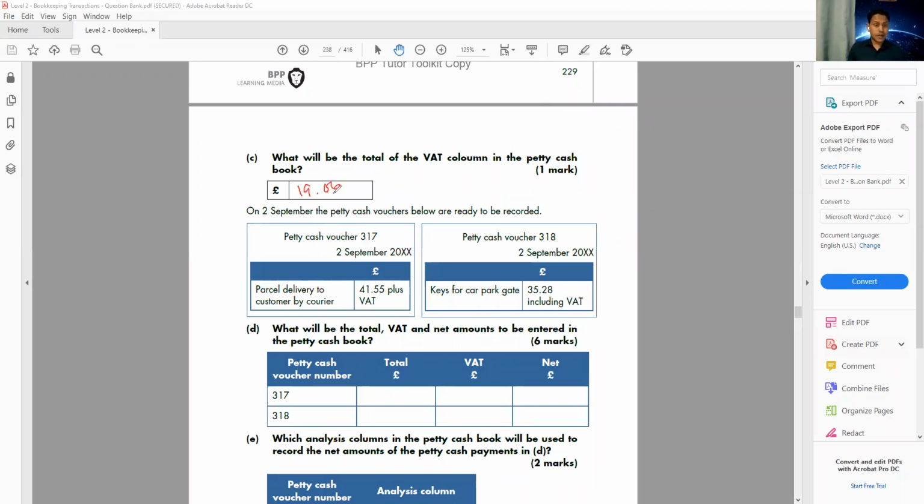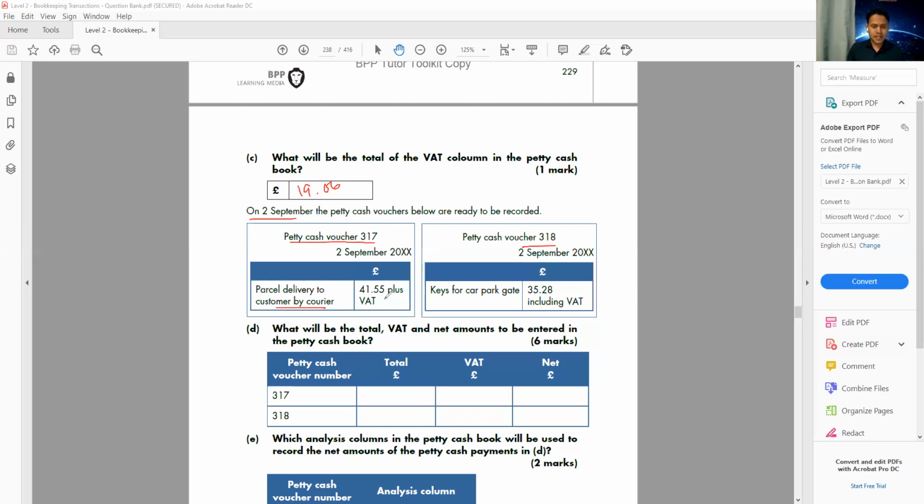All right, the next one we have here. On 2nd September, the petty cash vouchers below are ready to be entered. So we have two petty cash vouchers and they are ready to be entered in the record. Petty cash voucher 317, petty cash voucher 318. The first one we have here, parcel delivery to customer by courier. Parcel delivery to customer by courier is a postage cost